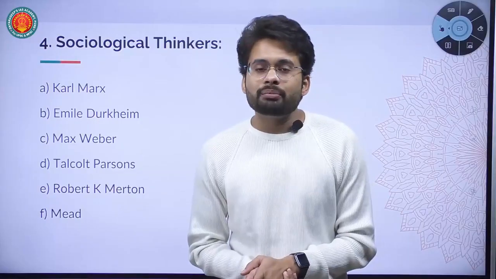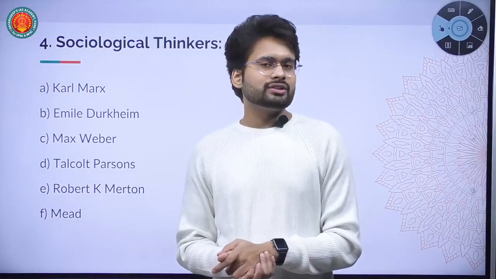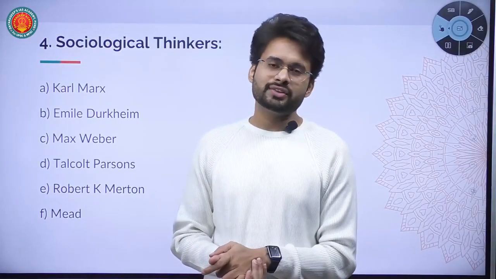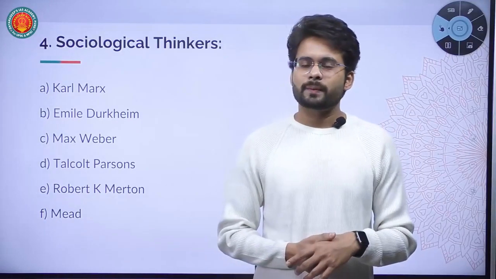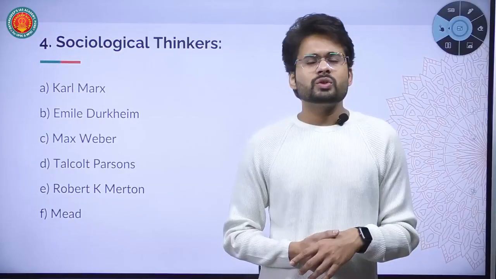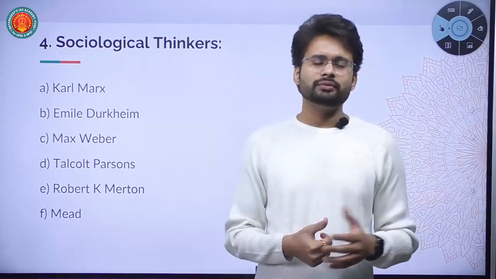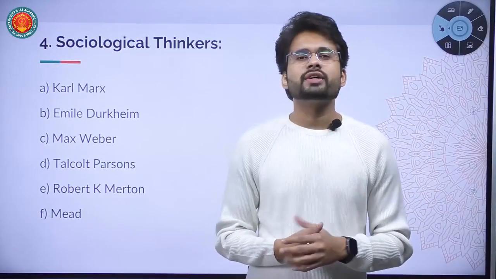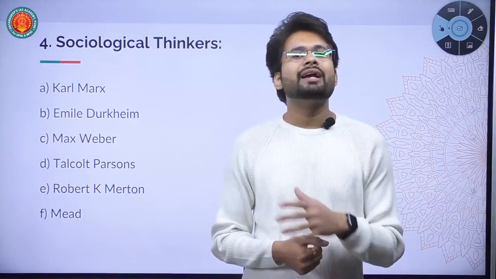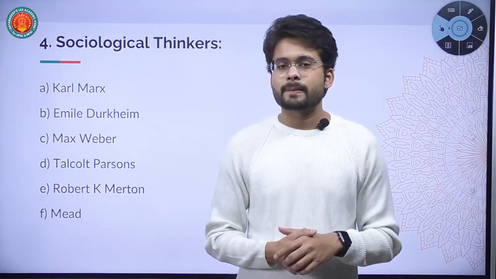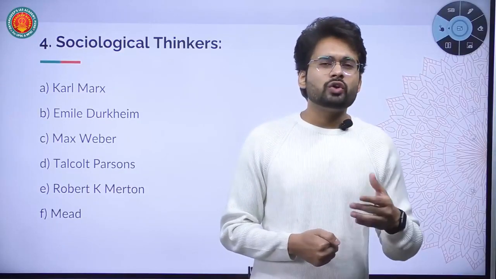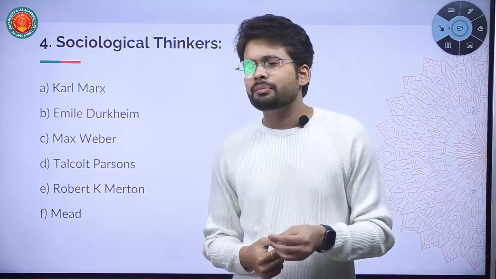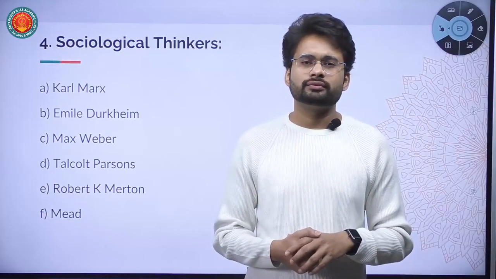It was shaped by the ideas, thoughts and studies of many sociological thinkers, like Auguste Comte, Herbert Spencer, Malinowski and many others. Even today, sociology as a discipline is contributed to by many contemporary sociologists.